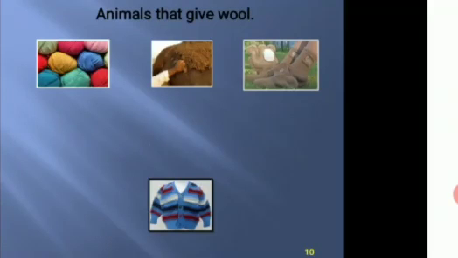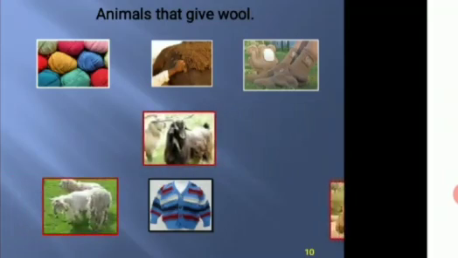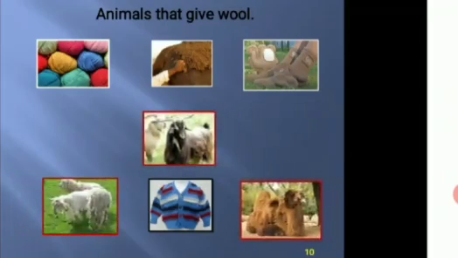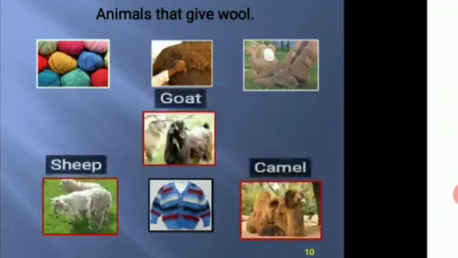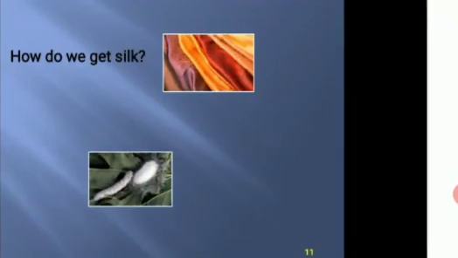We also get wool from animals. We get wool from goat, sheep, and camel. We also get silk from animals. Do you know how we get silk? We get silk from silkworm.